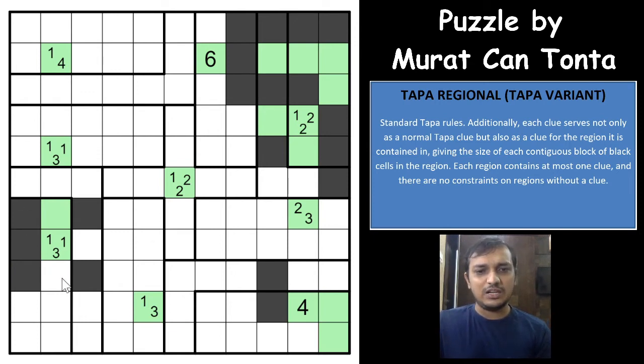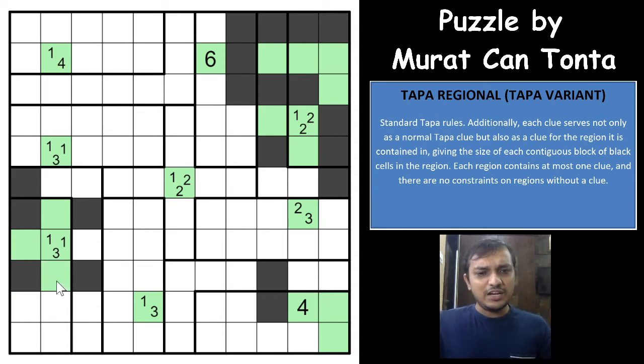If you shade this cell, 2 more cells will have to be shaded in this region, and there is only one way, which strands this group of shaded cells here, right? So which means that this cell also cannot be shaded, and this will have to go out this way.